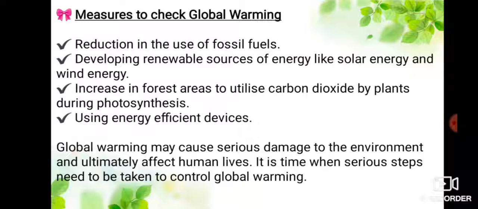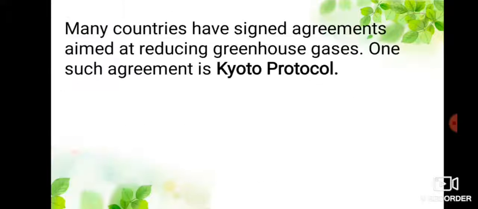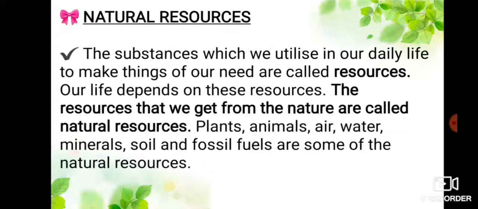Global warming may cause serious damage to the environment and ultimately affect human lives. It is time when serious steps need to be taken to control global warming. Many countries have signed agreements aimed at reducing greenhouse gases. One such agreement is Kyoto Protocol.